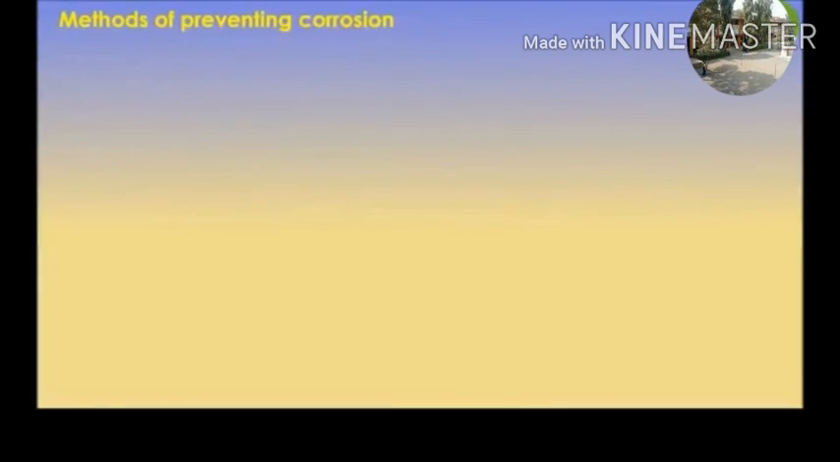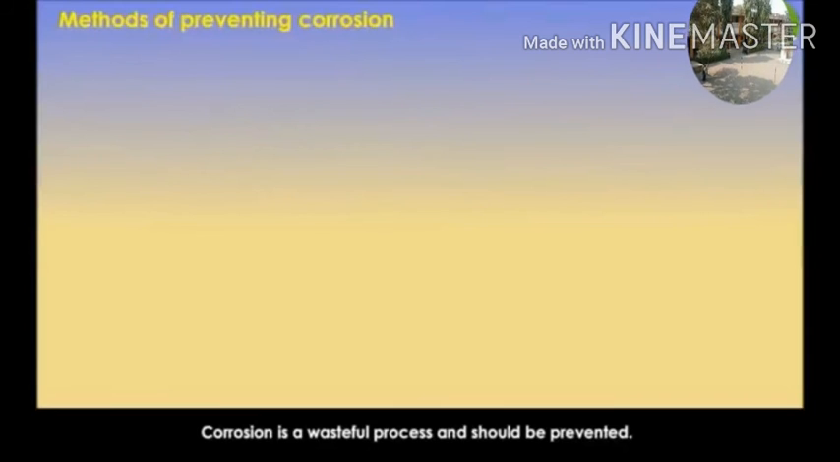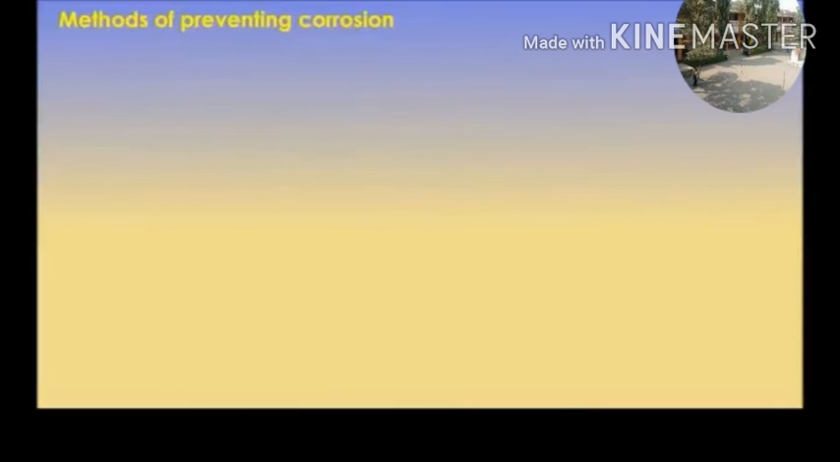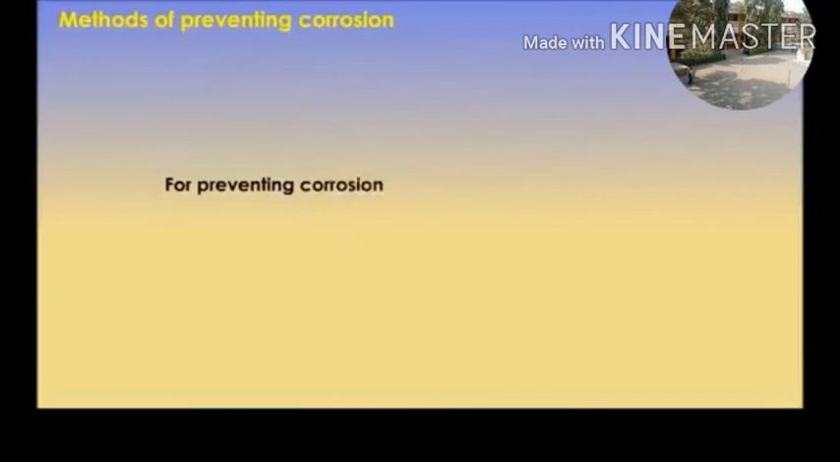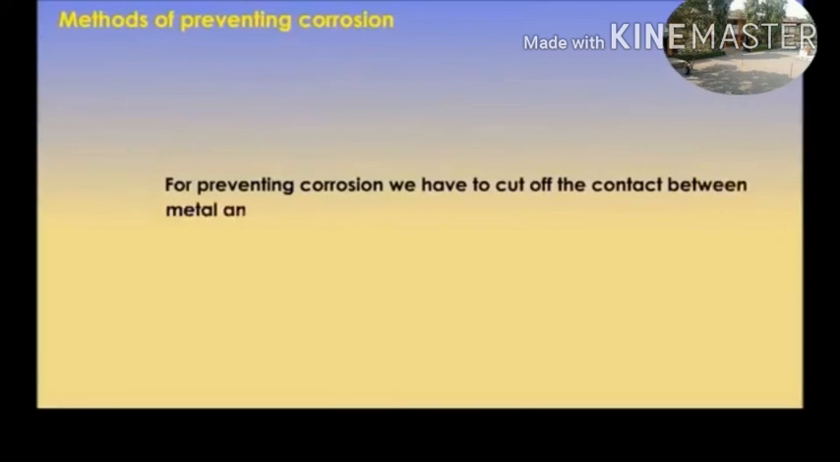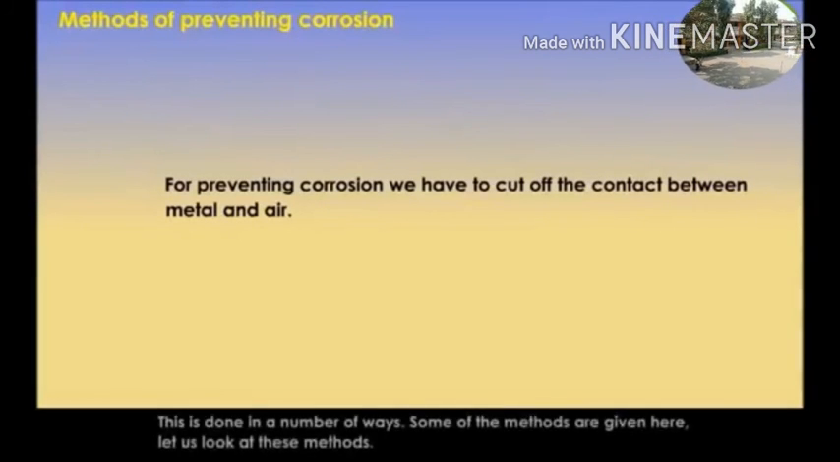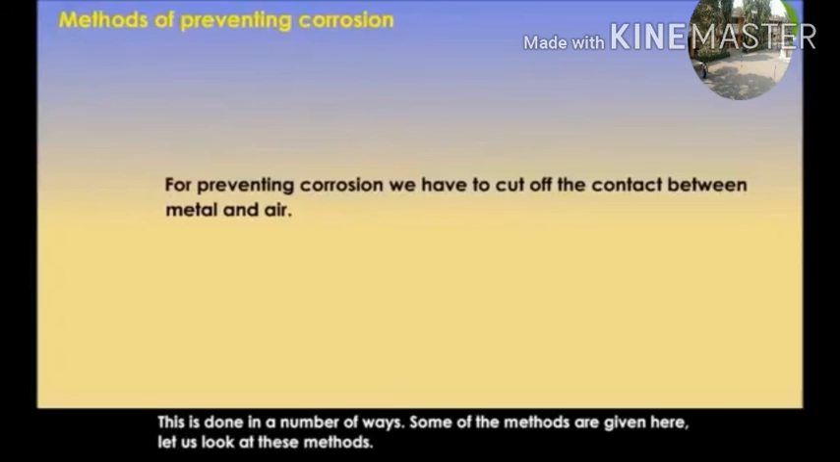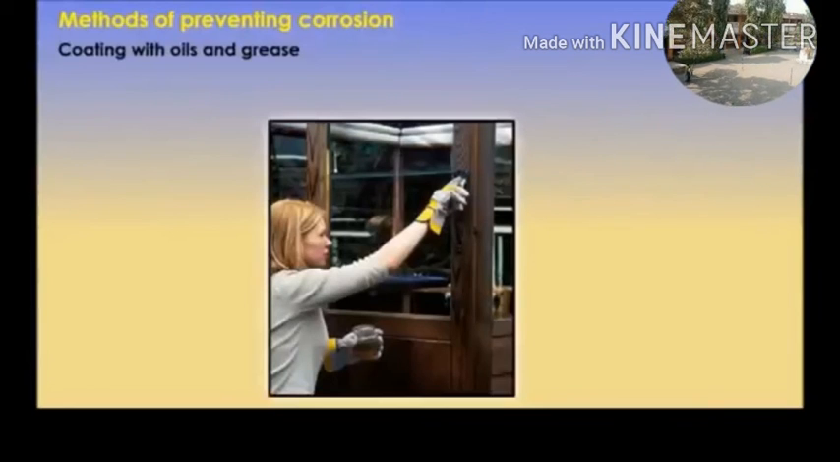Methods of prevention of corrosion. Corrosion is a wasteful process and should be prevented. For preventing corrosion, we have to cut off the contact between metal and air. This is done in a number of ways. Some of the methods are given here. Let us look at these methods, which are generally used for the prevention of corrosion of metals.